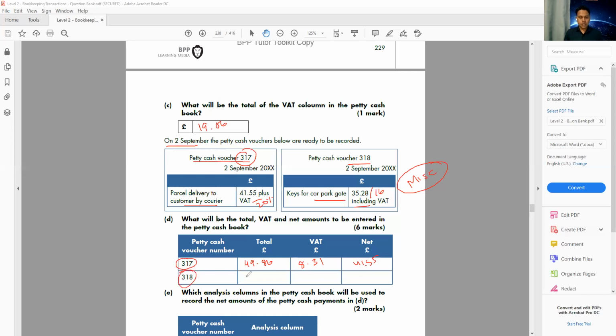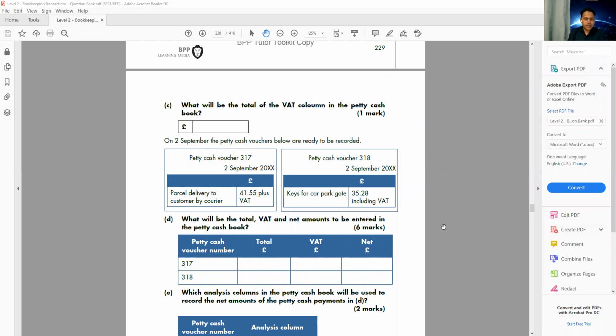This is the total 35.28 because the VAT is inside. So how much is the VAT inside? 35.28 divided by 6. That will give us how much is the VAT inside. 5.88. And how much will be the net? So total minus the VAT, that will give us the net 29.40. Thank you. That's it. So that's the question for the petty cash.